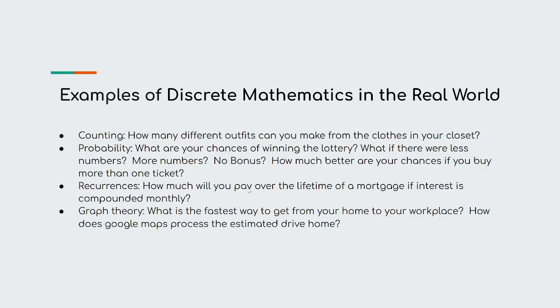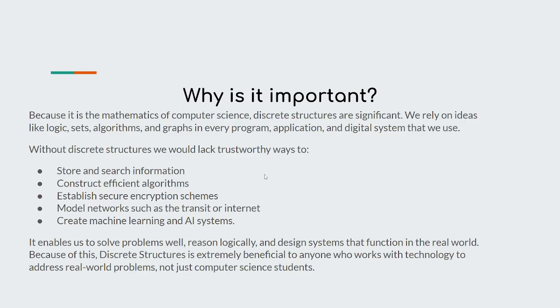Recursion, how much would you pay over the lifetime of a mortgage if interest was compounded monthly. There's a bunch of AI tools out there, even some interest calculators and things like that you can find online. Graph theory, how to get home faster from your workplace. How does Google Maps process estimated times? Other places, like how does FedEx do delivery routes, things like that.